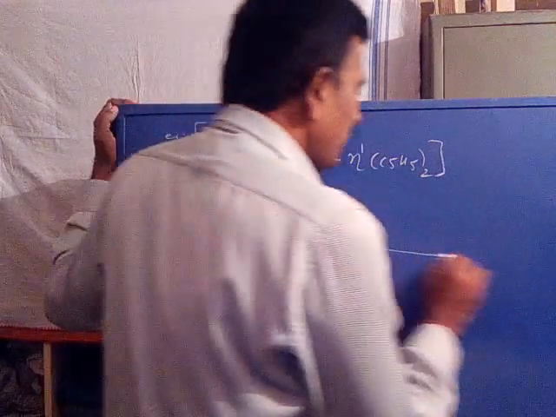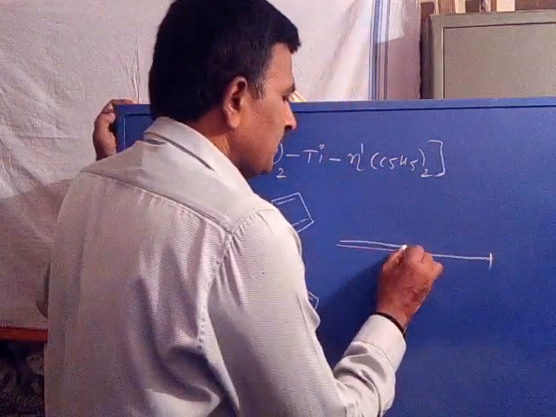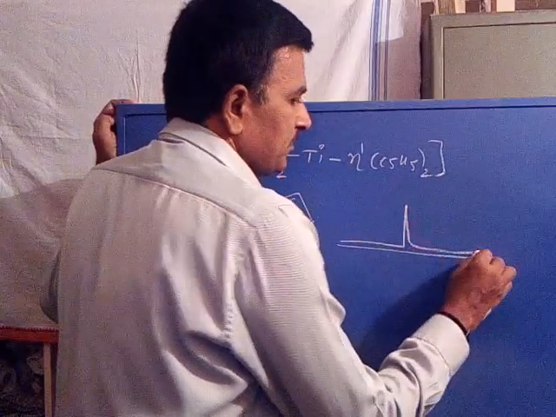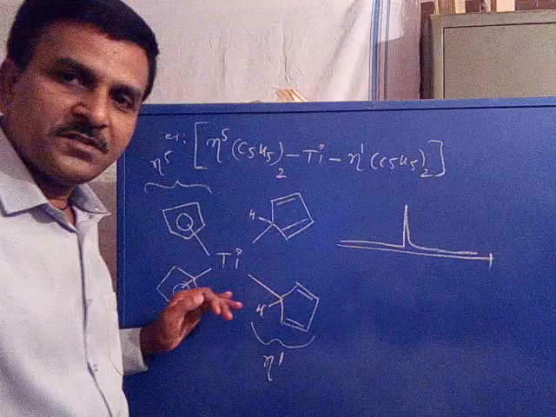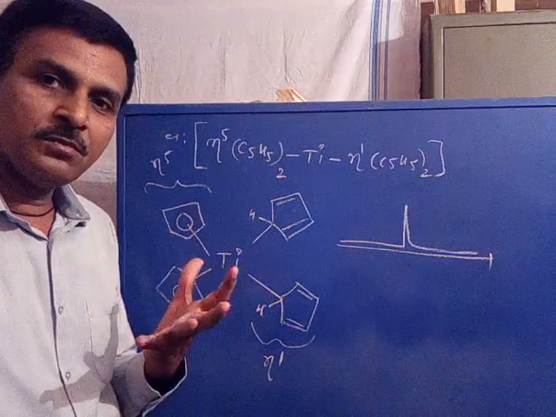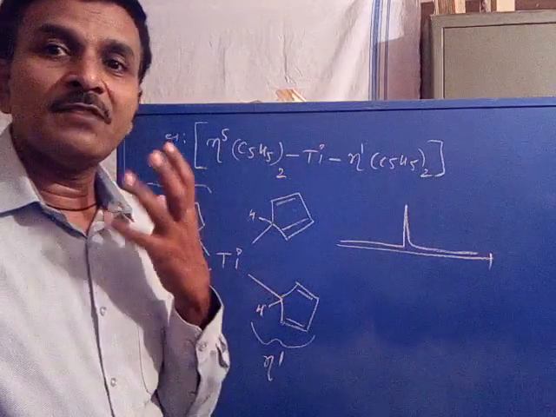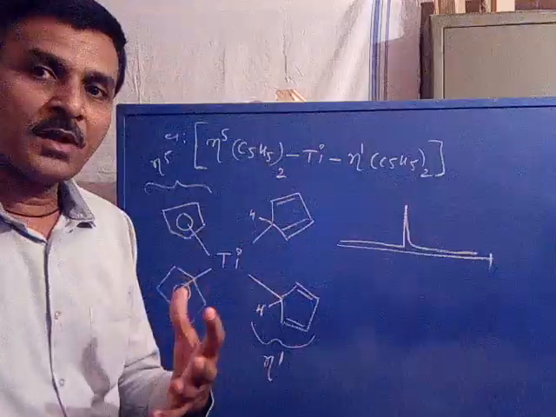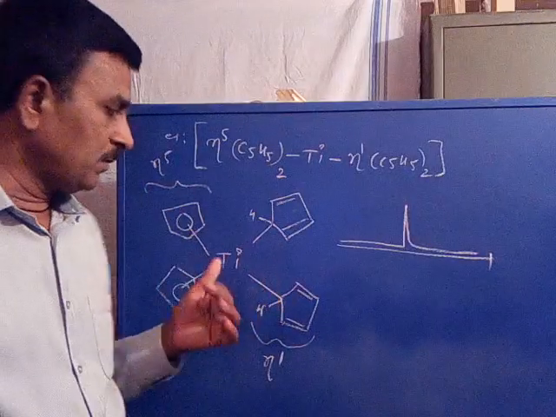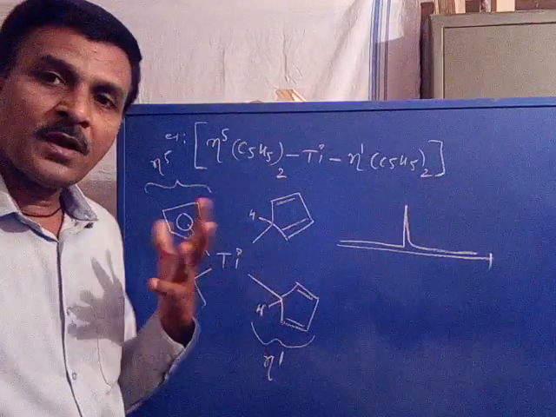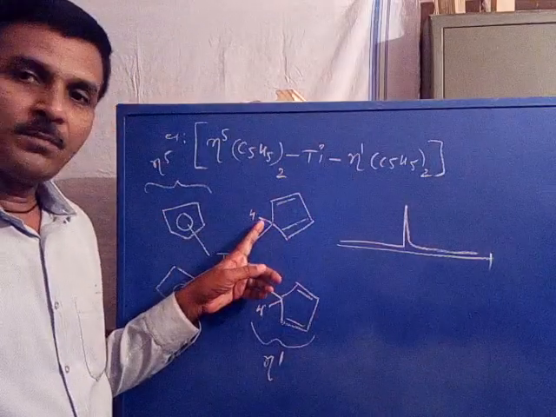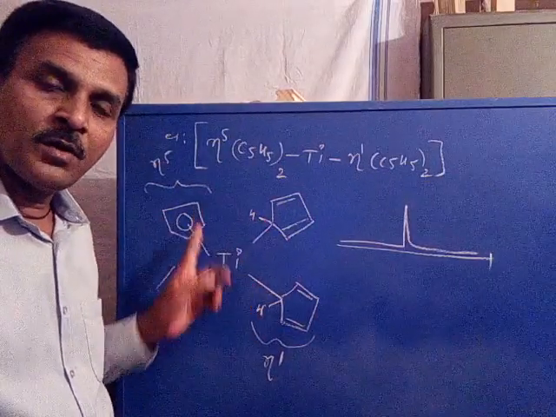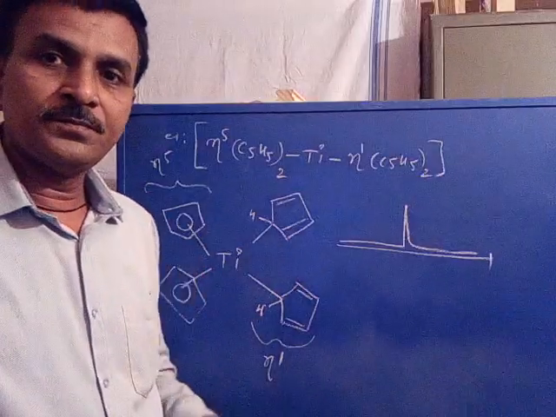Now when we record its spectrum, according to the structure, we can observe there are two sets of protons: protons attached to sp3 carbon, and protons attached to sp2 carbons.